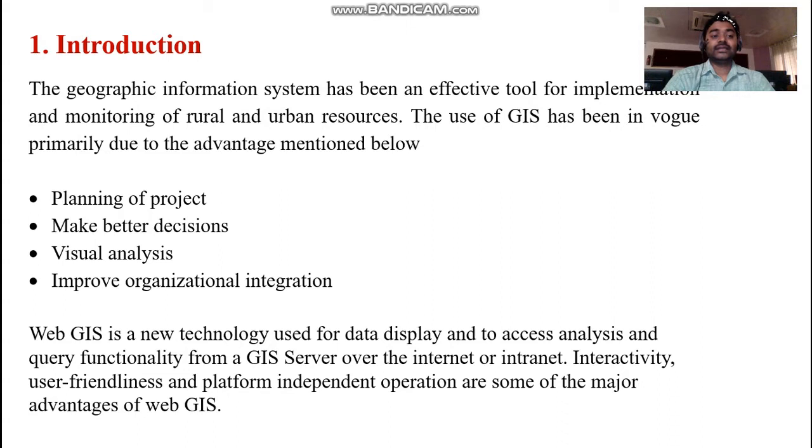For that, GIS tools, WebGIS particularly based tools, are being used for planning and monitoring of rural development programs. And in that, the GIS, that is Geographic Information System, has been an effective tool for implementation and monitoring of rural and urban resources. In fact, both. The use of GIS has been a vogue primarily due to the advantages mentioned below, like planning of project, make better decisions, and visual analysis can be done, and improve organizational integration. These are the main advantages of the GIS.